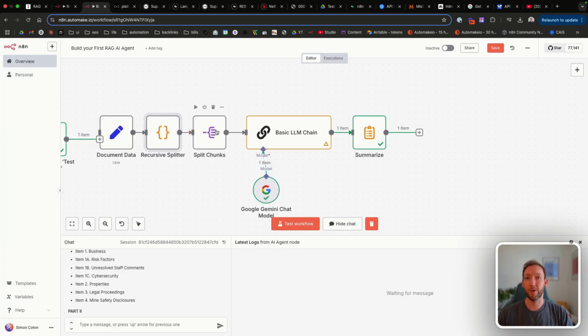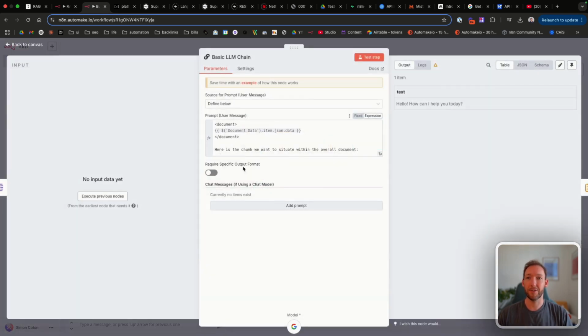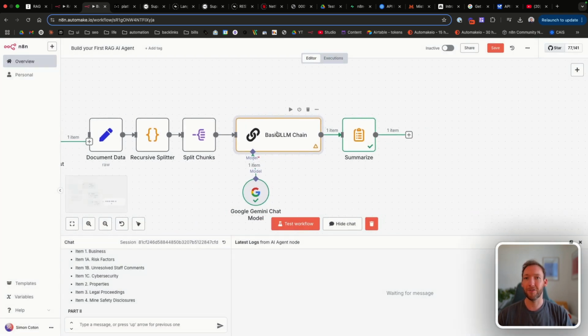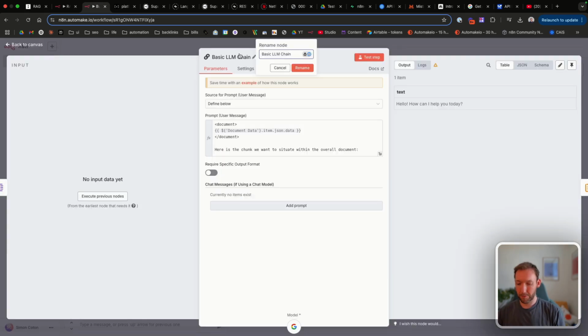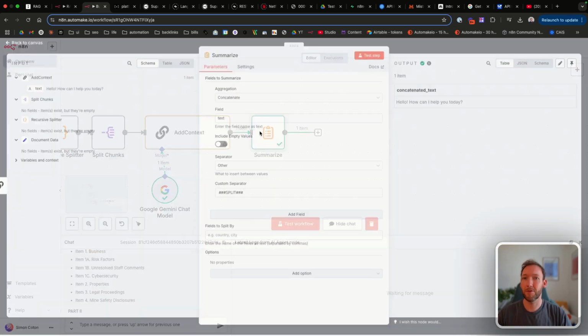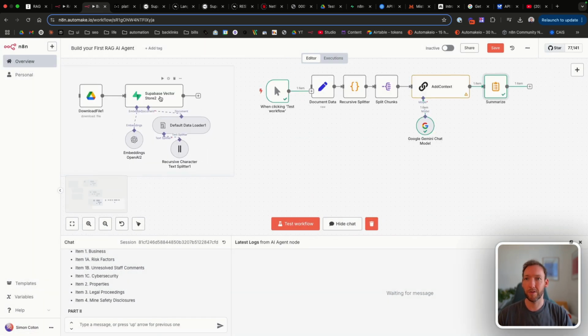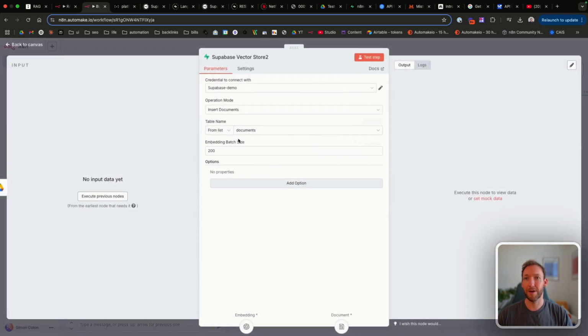We're then going to just call it the chunks, and then those are going to be passed into our prompt, which you can see loads in the full document data as well as the chunk. And it's about adding the context to the chunk. So that's really straightforward. We'll just rename this to add context. And then the summarize afterwards just puts it into a format that we're able to then pass in to what the Supabase vector database expects.